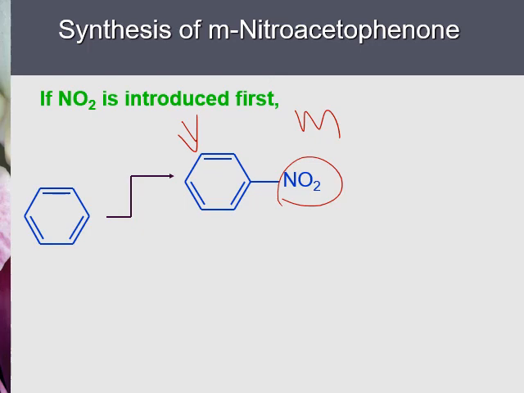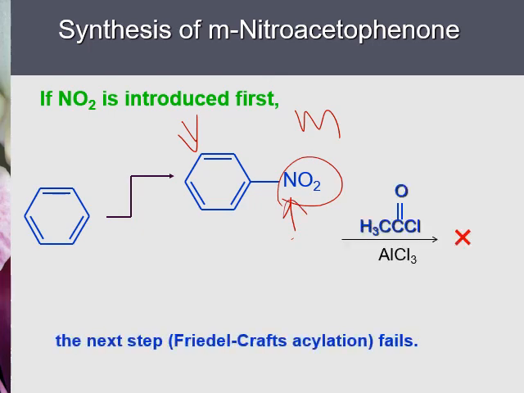However, the next step is the Friedel-Crafts acylation reaction. And there are limitations on Friedel-Crafts acylation reaction. One of the limitations is that the benzene ring cannot have a strong electron withdrawing group. Nitro is a very strong electron withdrawing group. And therefore, the Friedel-Crafts reaction fails because the benzene contains a very strong electron withdrawing group. It cannot perform Friedel-Crafts reaction on the next step.